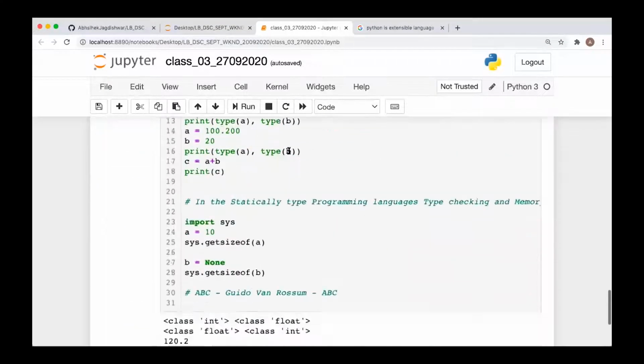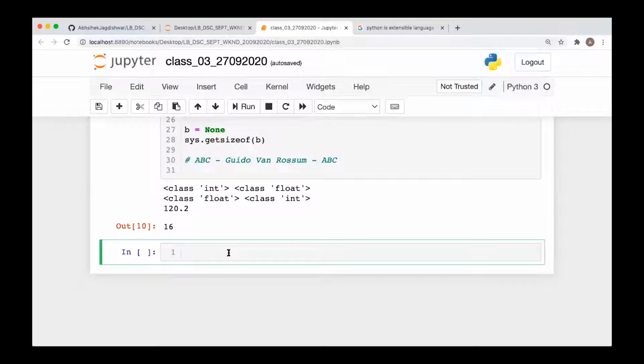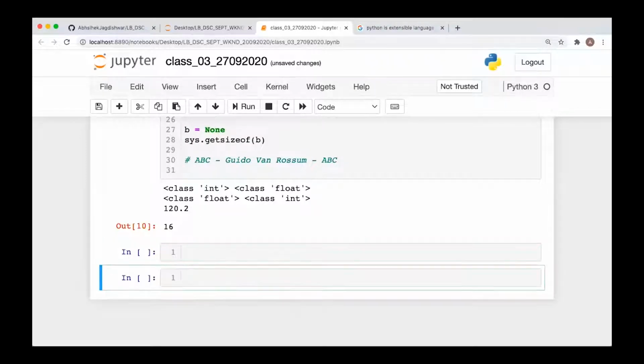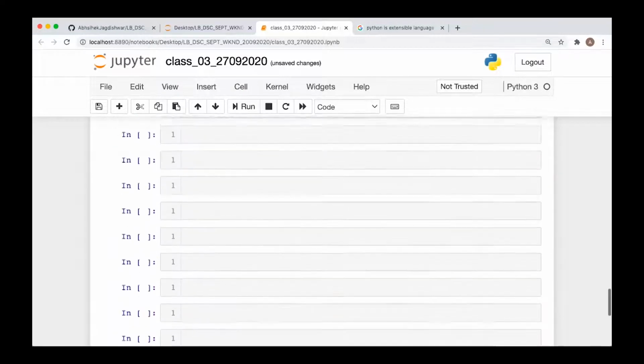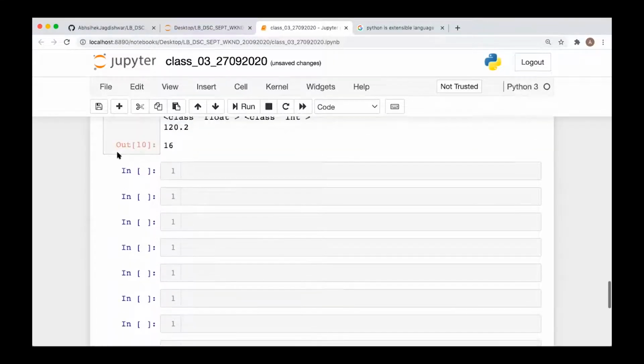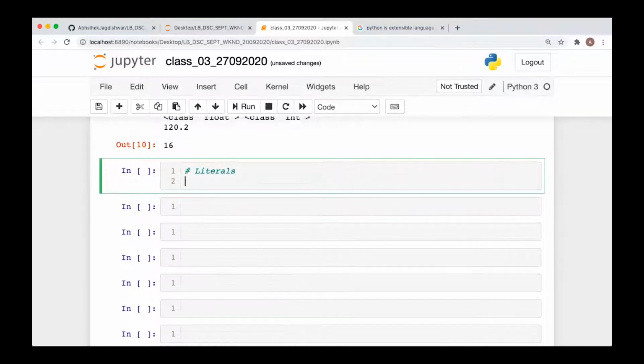Now, this is it about the Python features. Now I'm going to start with the Python components. Okay. Now let's see what Python components we have. Now all these things will be hands-on, so you guys also can practice it. So we have the literals first. There are different types of literals. We have numerical literals. Okay.